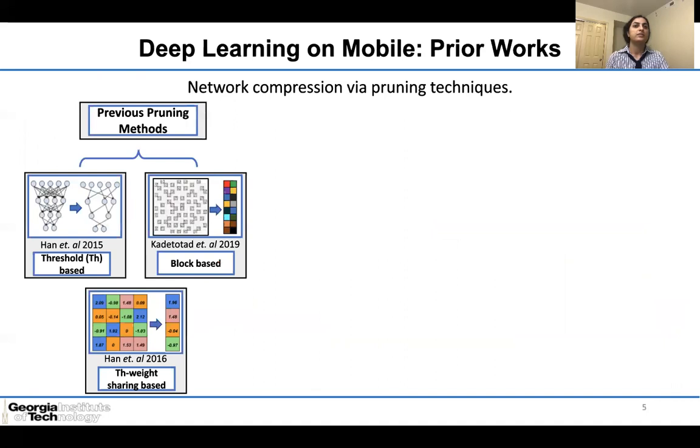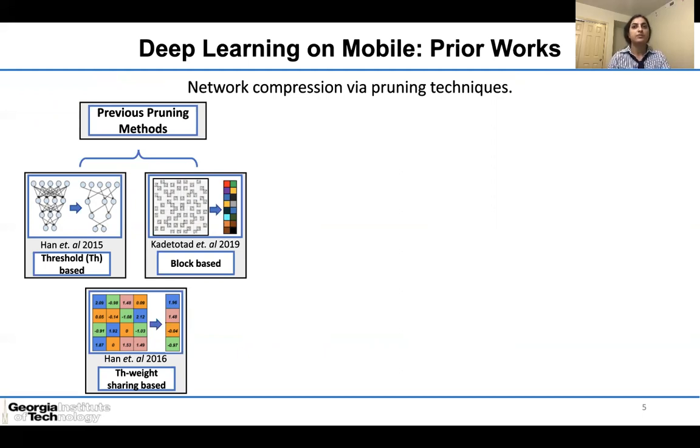Network compression using pruning techniques is one possible solution to fit large DNNs such as VGG16 with 138 million parameters in an on-chip SRAM. A lot of works have been done in the literature dedicated to proposing new methods for DNN compression.